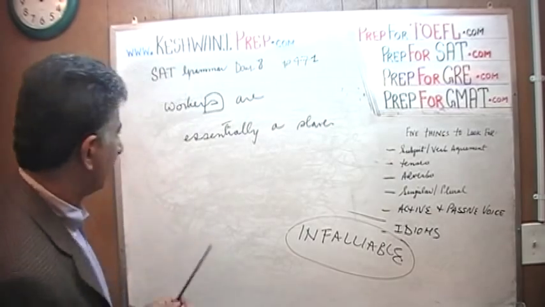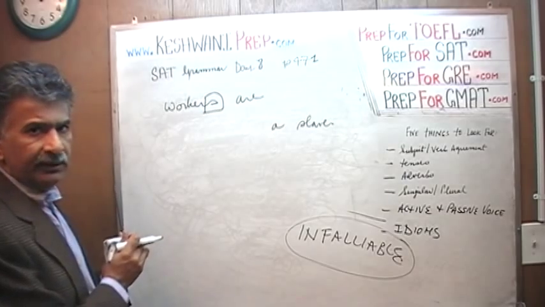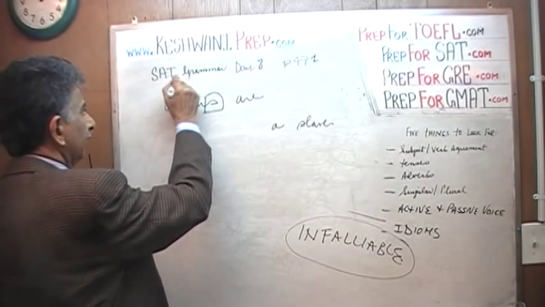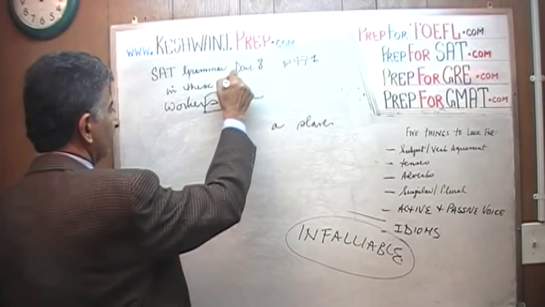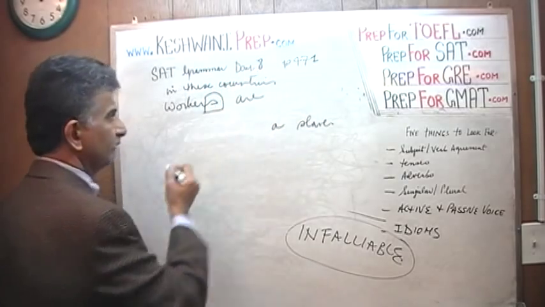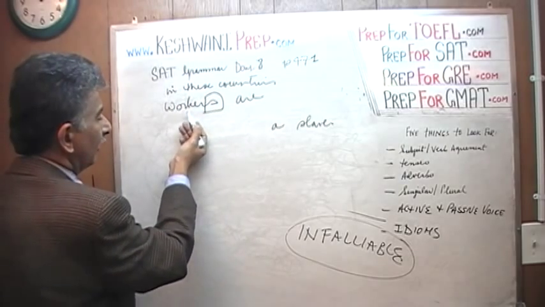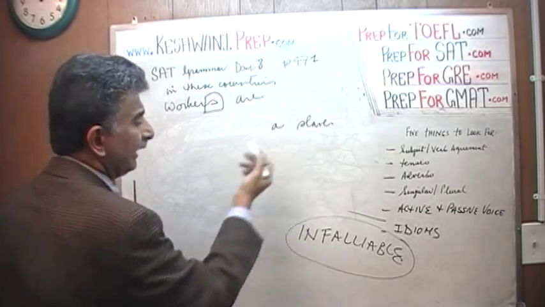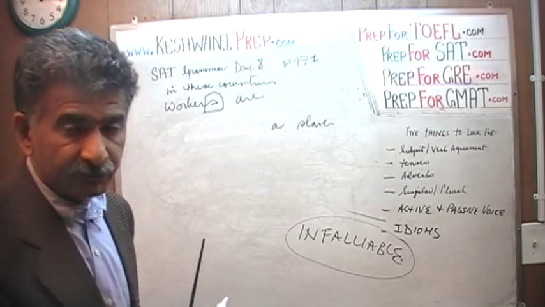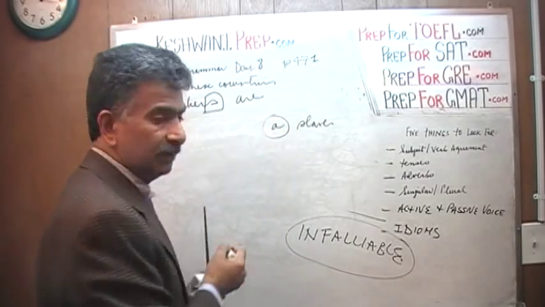Forget about this essentially part, and now read it. In these countries, it reads like this now. The sentence reads like this. It says, in these countries, workers are a slave. Well, workers cannot be a slave.